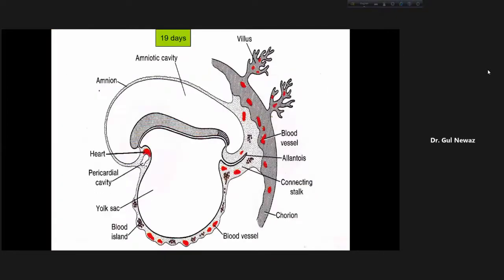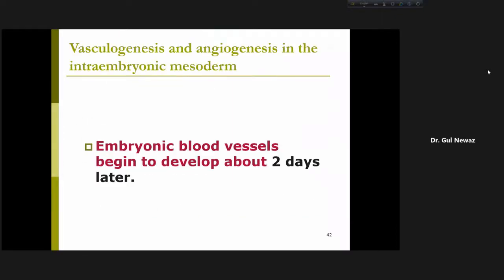Look here, another figure. So extraembryonic mesoderm, this is taken from Langman. This is the yolk sac. So this is extraembryonic splanchnic mesoderm. So blood and blood vessels form here. This is the connecting stalk. Blood and blood vessels are forming. And this is the extraembryonic somatic mesoderm or chorion. Blood vessel is forming. And later on, in the embryo.